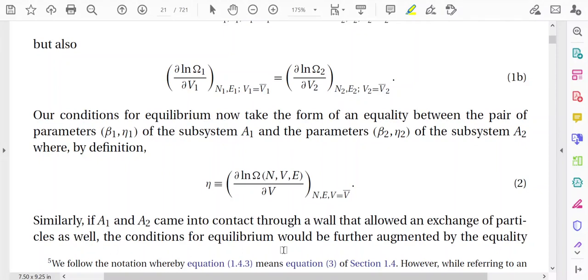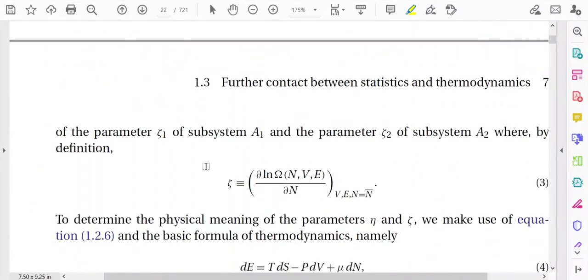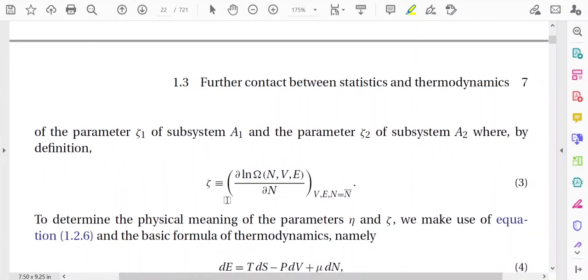The conditions for equilibrium would be further augmented by the equality of the parameter zeta 1 of the subsystem A1 and the parameter zeta 2 of the subsystem A2, where by definition, in general, we are introducing the third parameter zeta, which is equivalent to del N of ln omega. So the third parameter zeta is equal to del N of ln omega.